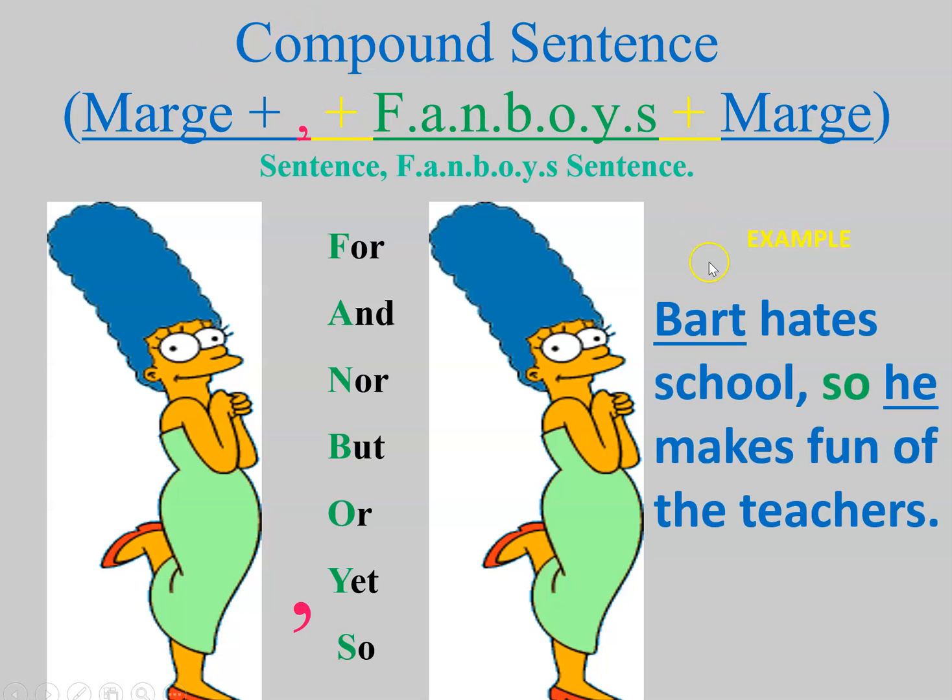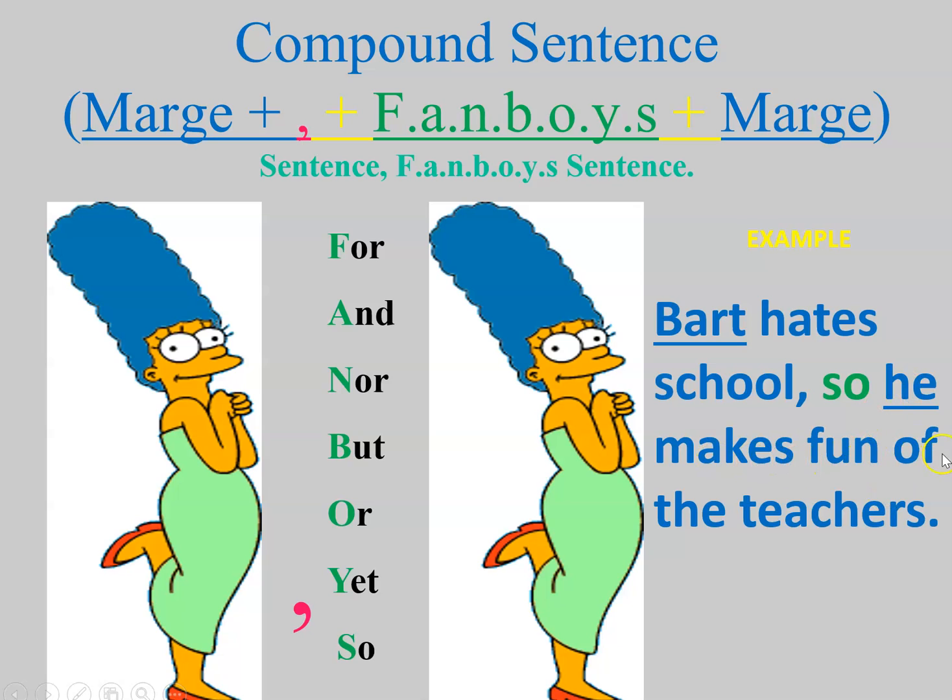We have Bart hates school. Well, Bart is a subject, hates is a verb, and this could stand on its own. We could take this comma out and put a period in, and it would be a complete sentence, an independent clause. Then we put a comma, we put in a fanboy, and then we put another independent clause.